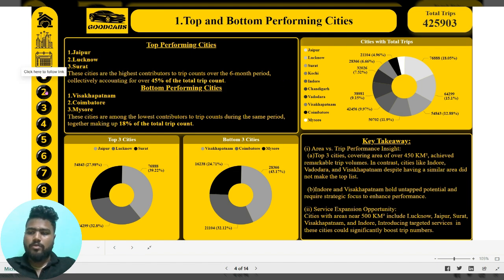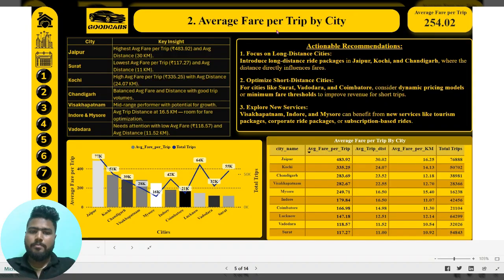We will move on to the next one, which is average fare per trip by city, in which the highest average fare per trip is Jaipur with 483.92 rupees, and the lowest is Surat with 117.27 rupees. Here we can see the whole matrix, and a bar chart with a line graph for total trips and average fare per trip.